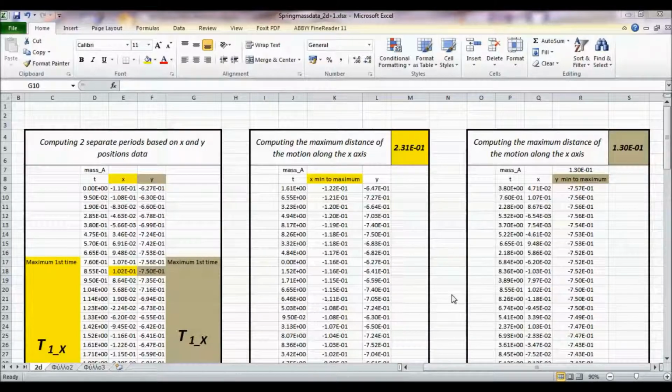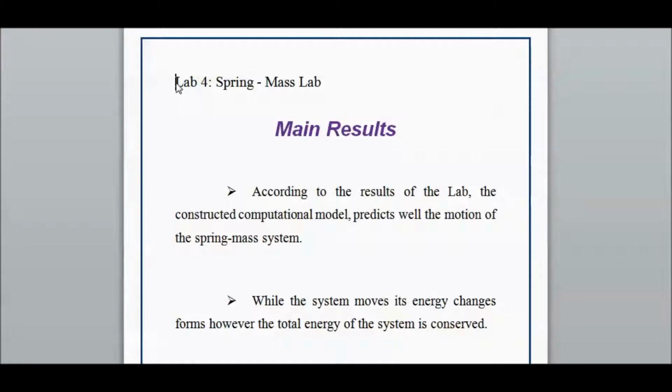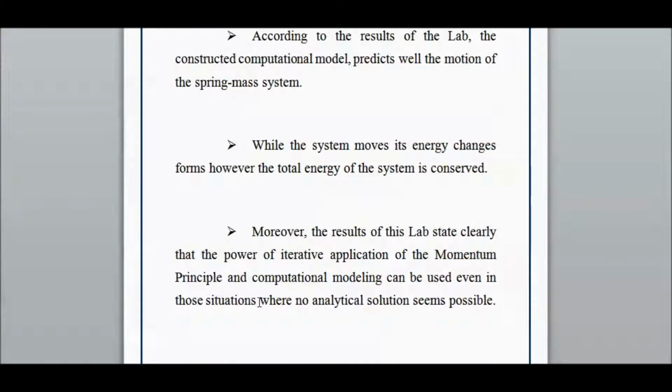Finally, I made two separate estimates of oscillation periods based on the observations made with Tracker for the x and y position data of the mass. According to the results of the lab, the constructed computational model predicts well the motion of the spring mass system. While the system moves, its energy changes forms, however the total energy of the system is conserved. Moreover, the results of this lab state clearly that the power of iterative application of the momentum principle and computational modeling can be used even in those situations where no analytical solution seems possible.